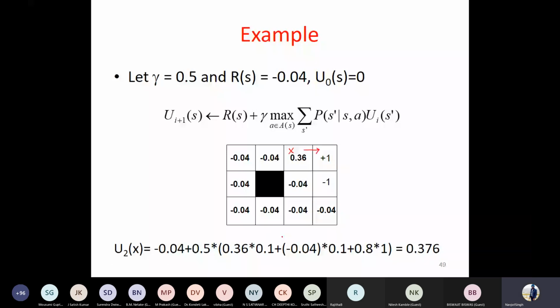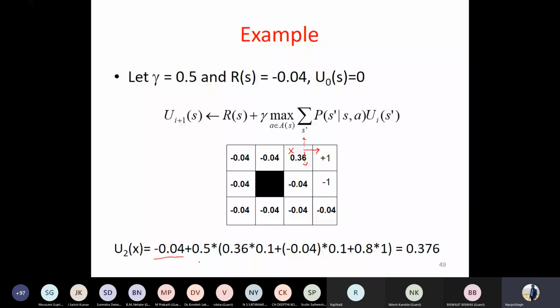I've not tried all the actions, but if you try, you get the solution that moving right is the correct action. Then we could have moved either to the left of desired or right of desired. You can see the values accordingly. So this is the reward for being in the state x.